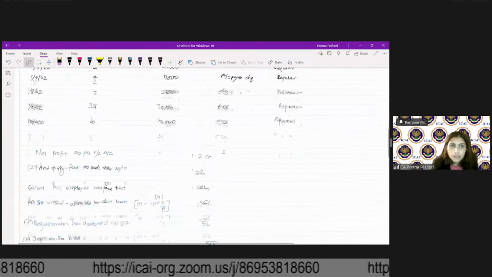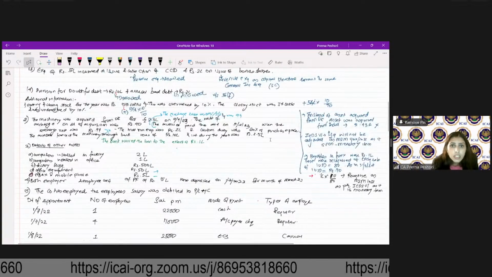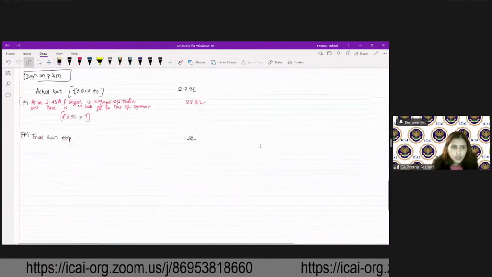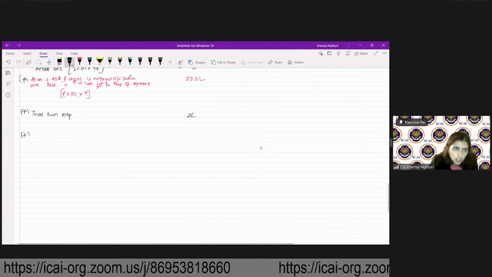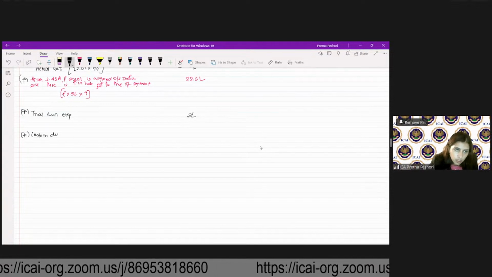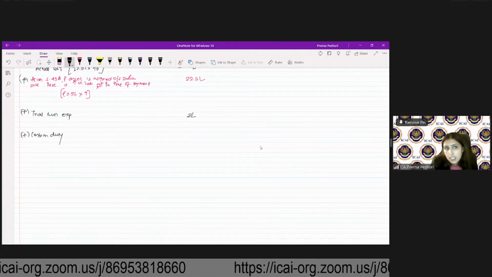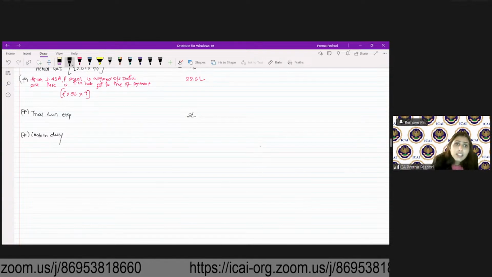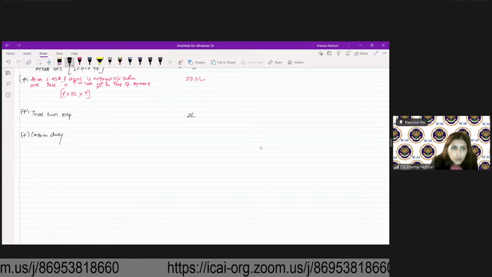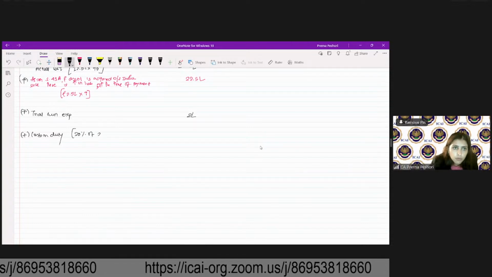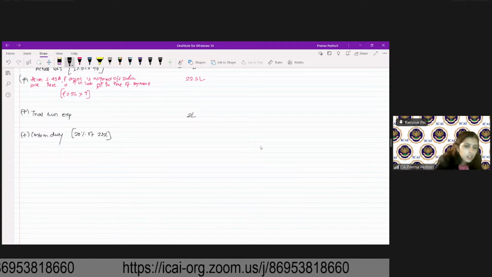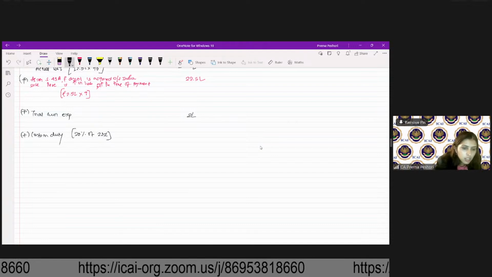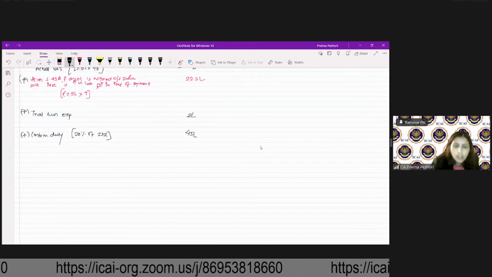Fine. Then it says customs duty was 20% of purchase price. So we'll add customs duty also. As per the Challapalli Sugar Mill case, whatever expenditure is incurred to bring the asset into existence is considered part of the actual cost. So 20% of 225 lakh, 45 lakh. We will add that.